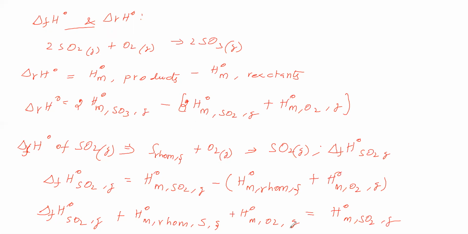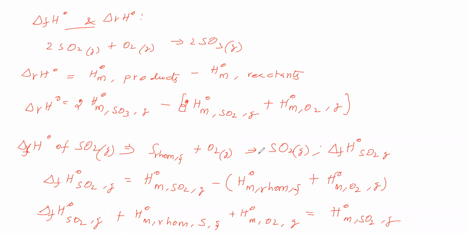H naught M SO2 gas is there at last. It is equal to delta f H naught SO2 gas plus H naught M rhombic sulfur solid plus H naught M O2 gas. We will substitute this H naught M SO2 gas in this place.